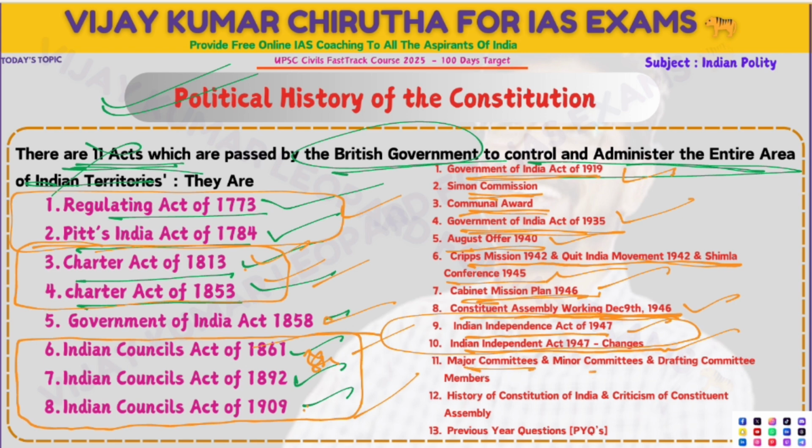Major committees, minor committees, drafting committees, and their members we will also discuss. History of the Constitution of India and criticism of the Constituent Assembly, this we will also discuss. This is important for the mains. Previous year questions we will see. So in this session we will cover all the acts, whatever acts there were till we got independence. And whatever events happened till we got independence, we will discuss those too.